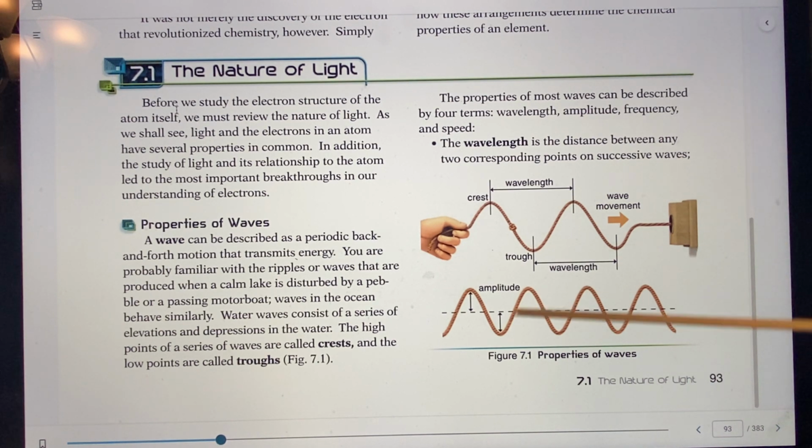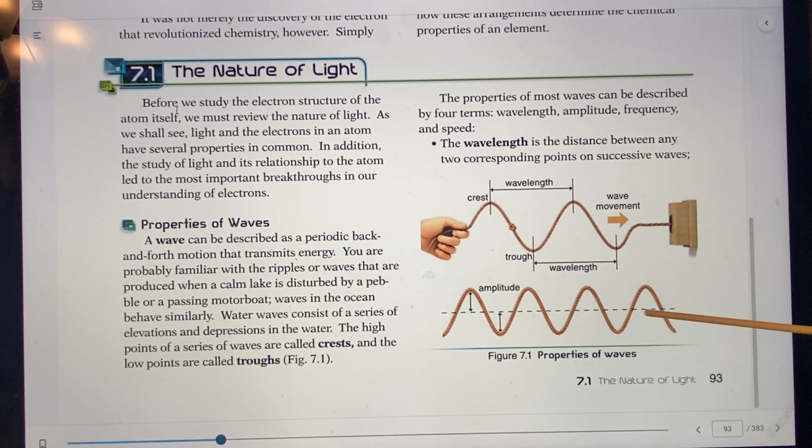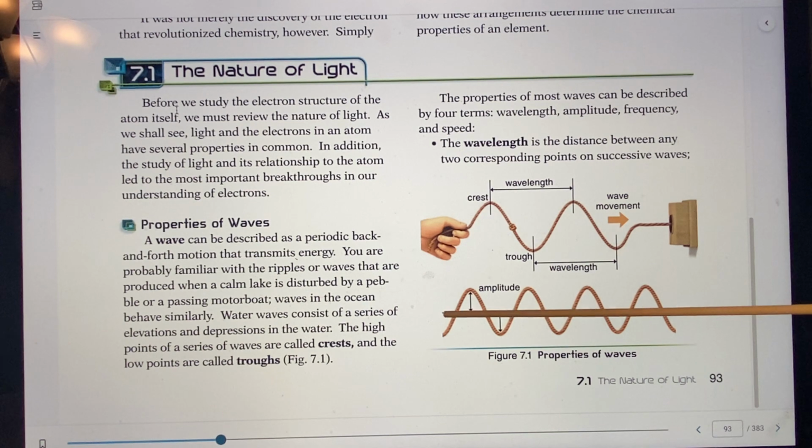Another property would be amplitude. You notice this as amplitude as you go through here. It's the height. But there's going to be a line at the halfway point, so the amplitude is going to be 1/2 the height. Because if you take the height of a wave right here, it would be this plus this, 2 times the amplitude. So when you measure amplitude, it's going to be 1/2 through, as if you put a line directly in the middle.